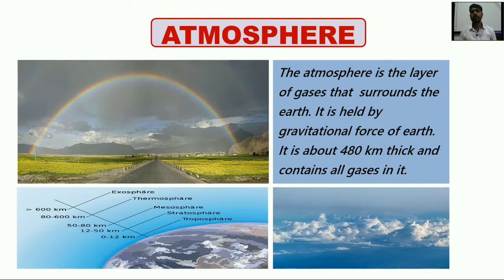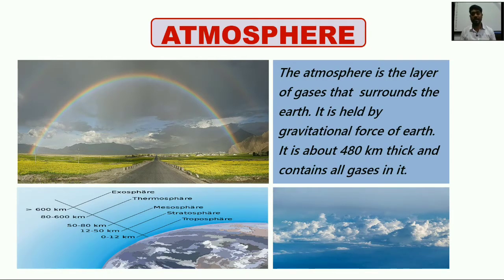The atmosphere is the layer of gases that surrounds the earth. It is held by gravitational force of earth, and it is about 480 kilometer thick and contains all other gases. So you could see that in simple term it is a layer of air, comprised of the mixture of gases.